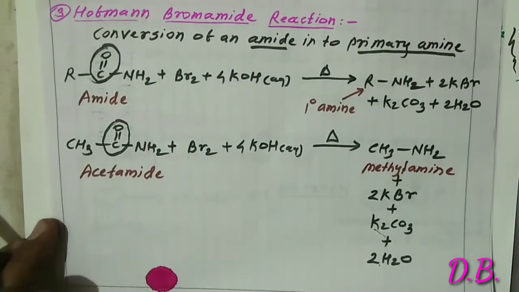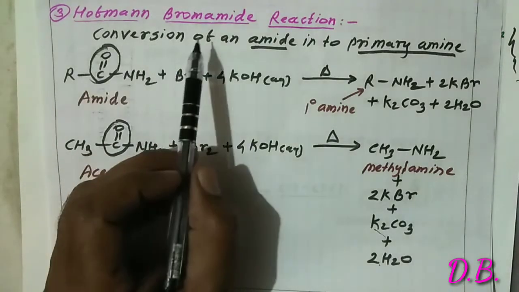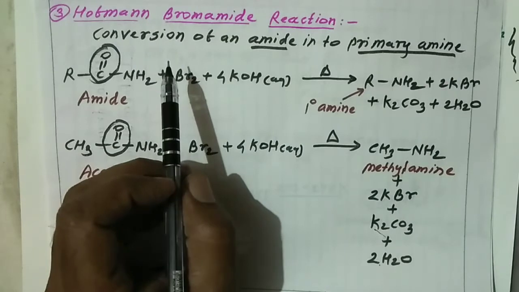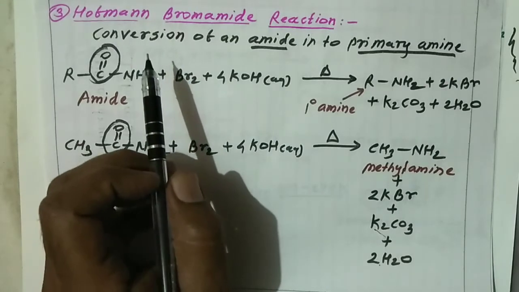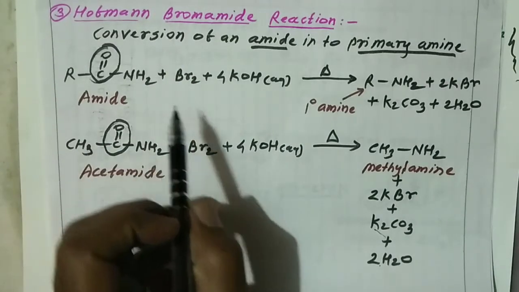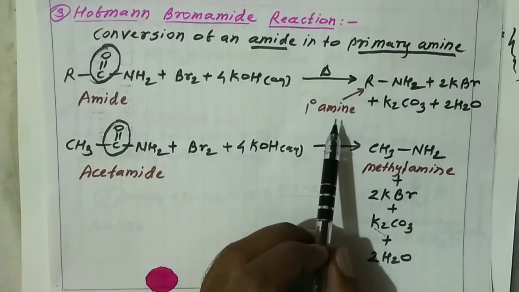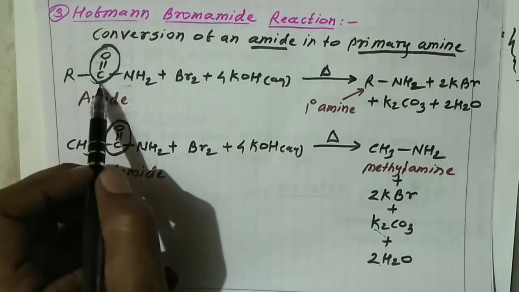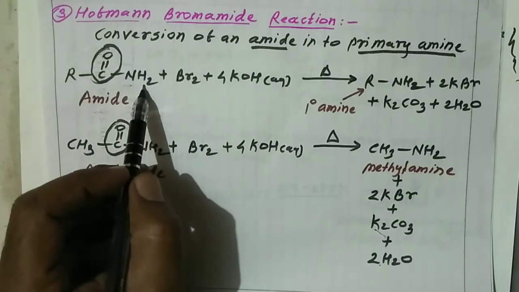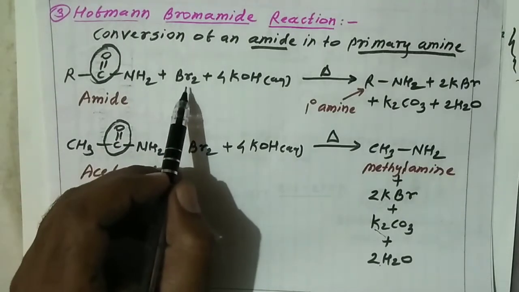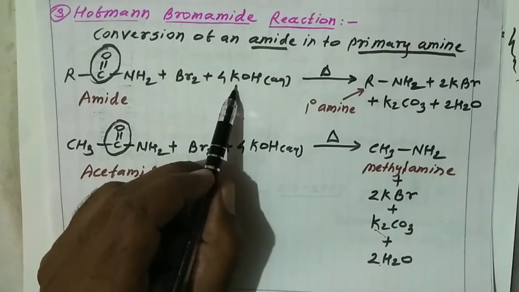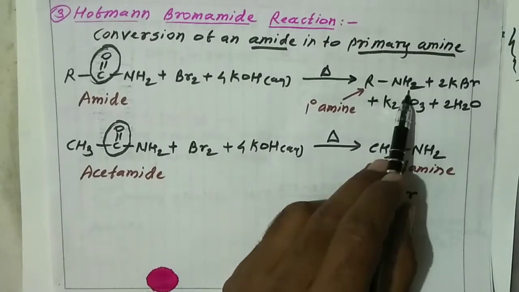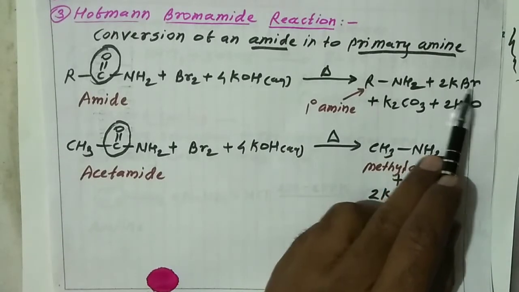The next reaction, friends, Hofmann bromamide reaction. It is also called the Hofmann degradation reaction, friends. This reaction converts amide into amine. When an amide, with the structure RC double bond O NH2, reacts with Br2 plus potassium hydroxide and is heated, we get primary amine plus KBr,